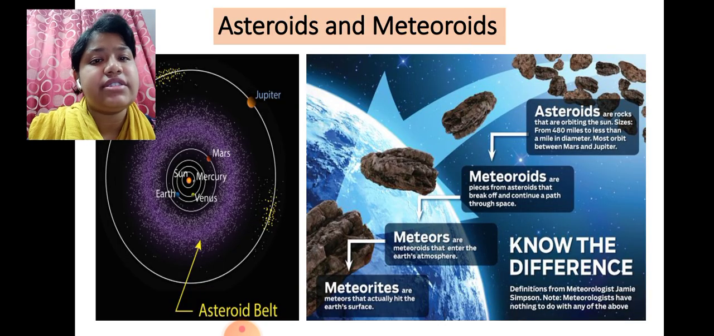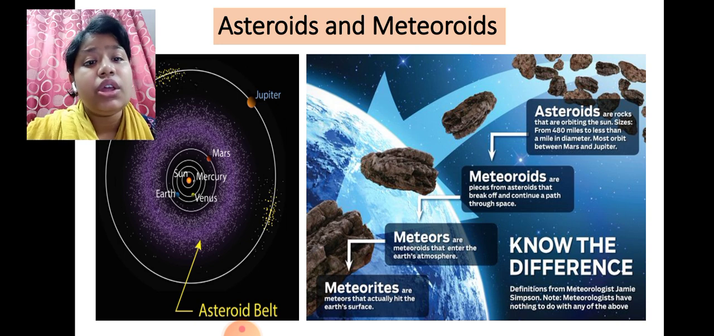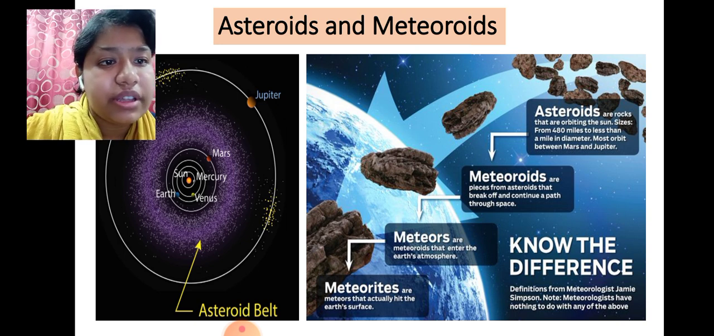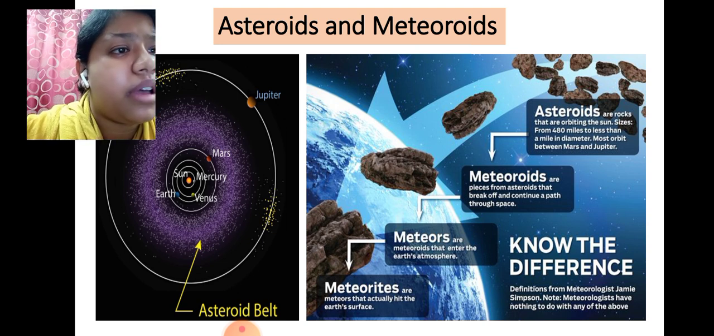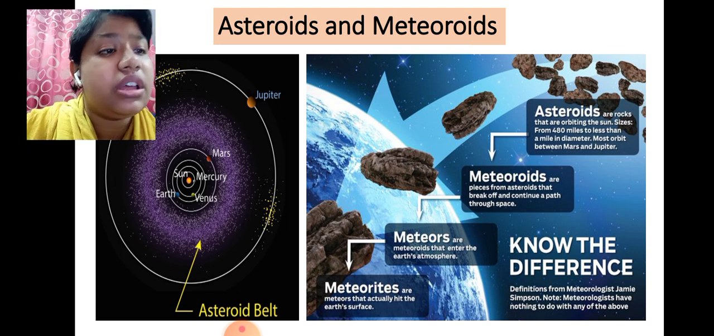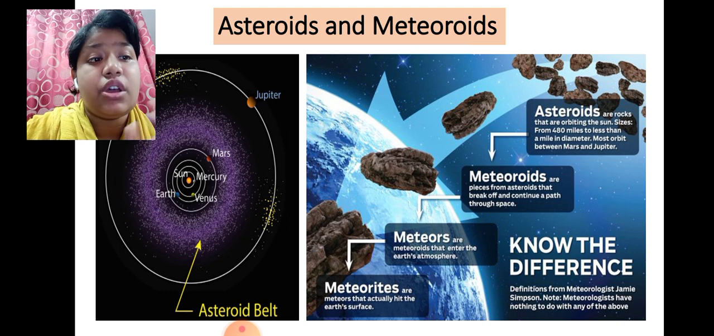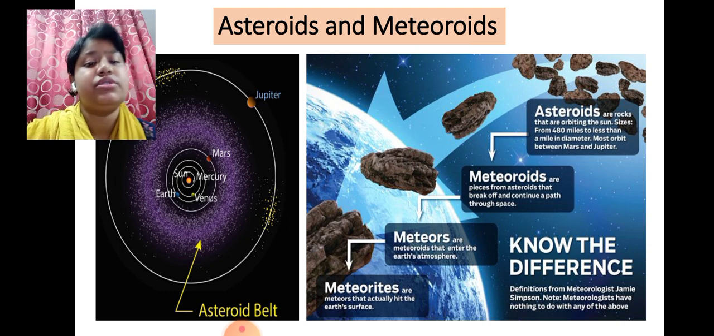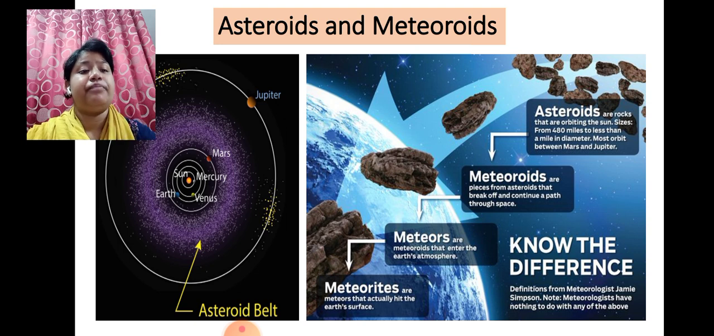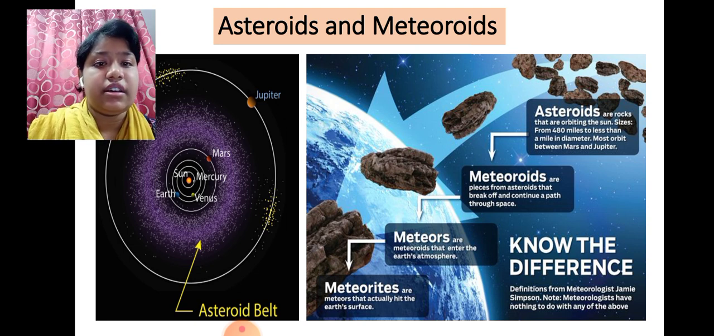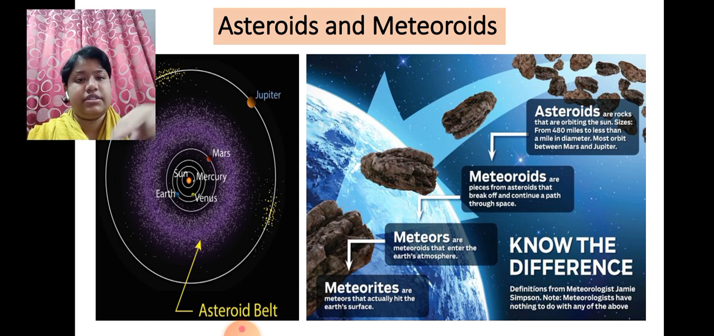Next we'll study asteroids and meteoroids. Asteroids are rocks orbiting the Sun, ranging in size from 480 miles to less than a mile across. Most orbit between Mars and Jupiter. There is a belt between Mars and Jupiter where we can see the asteroids.